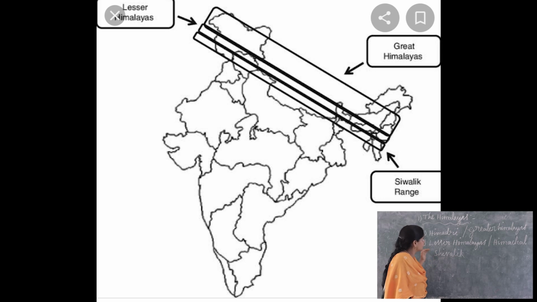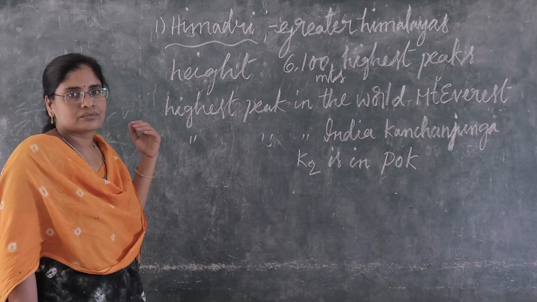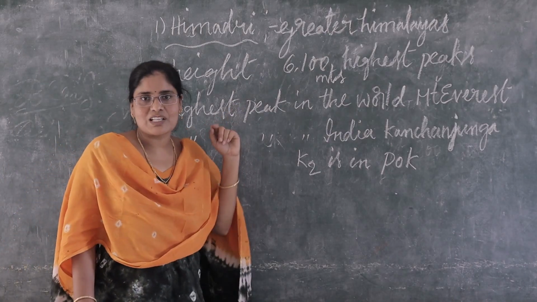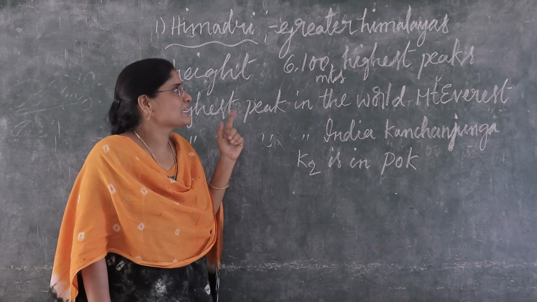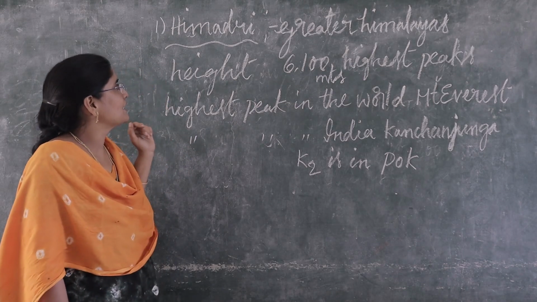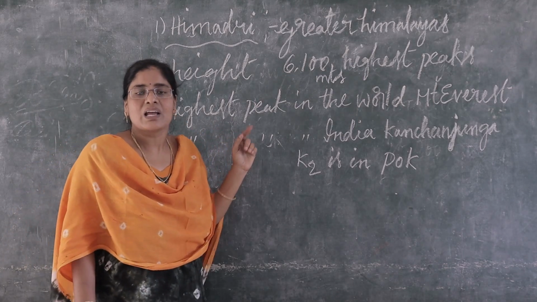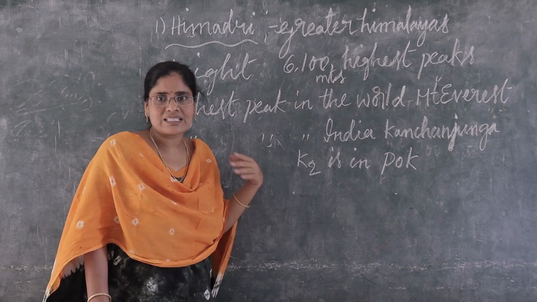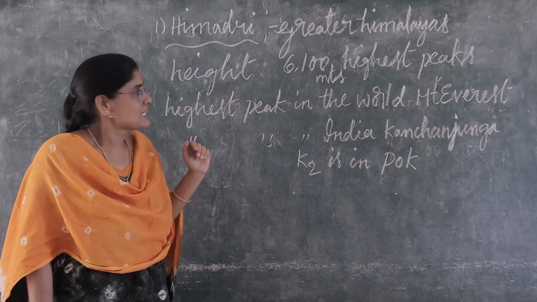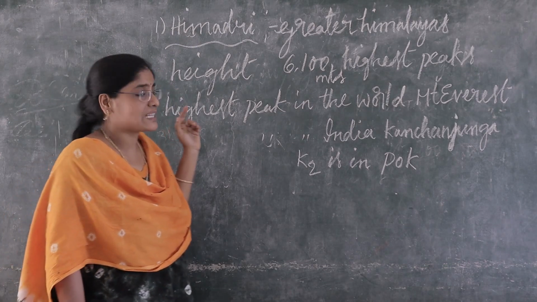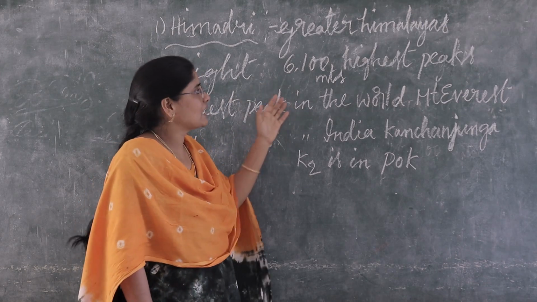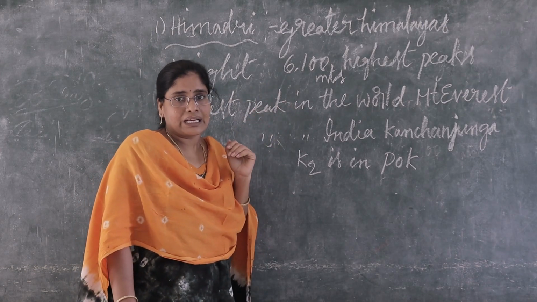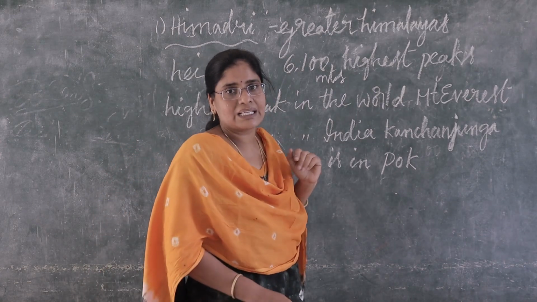Now we are discussing about Himadri parallel range. Himadri is also called Greater Himalayas. What is the height of Himadri? The average height of Himadri is 6,100 meters, and it has highest peaks.